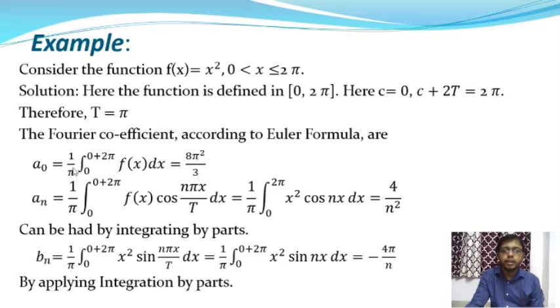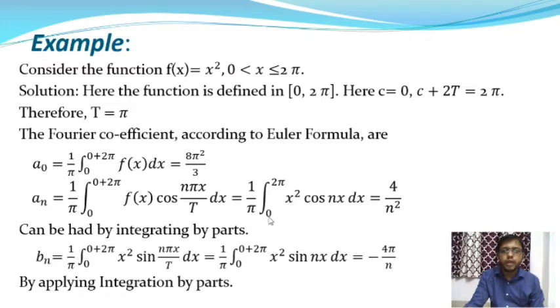Now we are going to find the value of an, which is also a Fourier coefficient according to Euler's formula. an is equal to 1 by pi into integration over 0 to 0 plus 2 pi of f of x into cos n pi x by t into dx, where f of x is equal to x square.